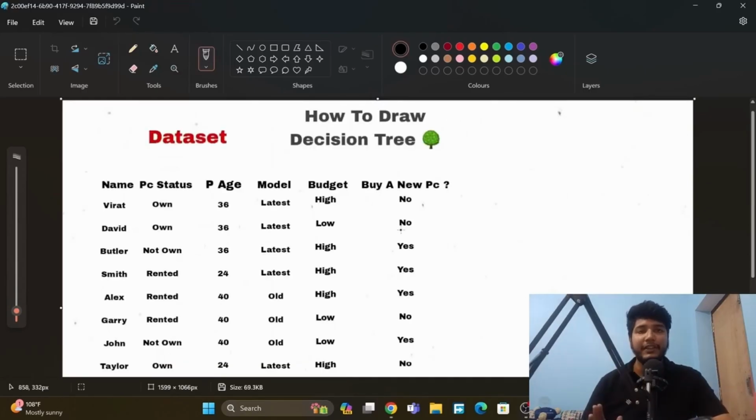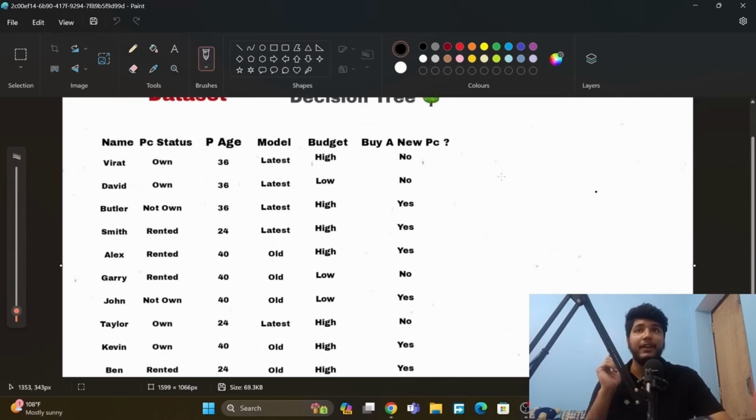Okay, so first we need a data set to train our classification model, the decision tree, so that we can draw that later. So this is the data set. Here we have person name and their PC status, the person's age, their model and budget, and on the basis of that data we are predicting whether he should buy a PC or not. So this is the data. For example, Virat owns a PC. He is 36 years old. He has the latest model of the PC and his budget is high. Should he buy a new PC or not? No. But like this, a lot of data is available.